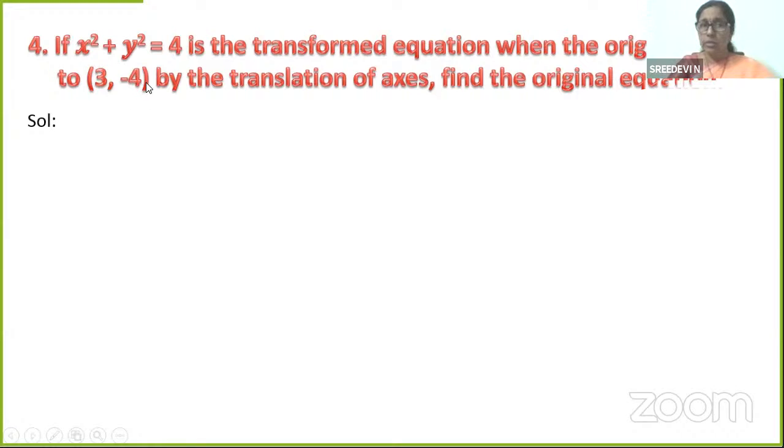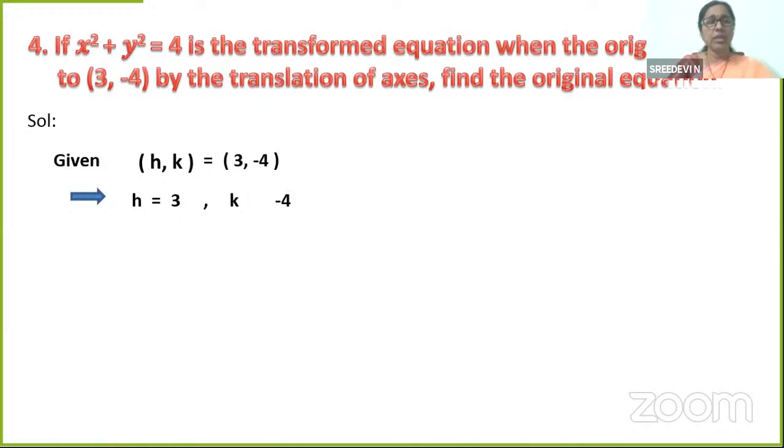when the origin is shifted to 3 comma minus 4, translation of axis. So this value is what? Origin is shifted to this point. Obviously it is H comma k, you're right. So when the origin is shifted to 3 comma minus 4, the transformed equation is given. Look at this, children. The transformed equation is given in small x and small y, but we know transformed equation is represented with capital X and Y, isn't it? You're asked to find the original equation. Now h comma k, 3 comma minus 4, very easy for you. H is 3, k is minus 4.